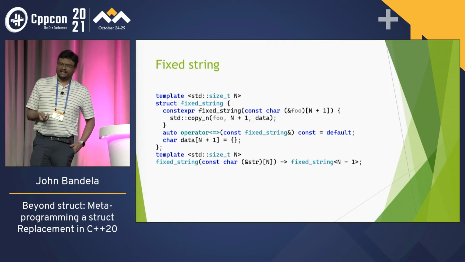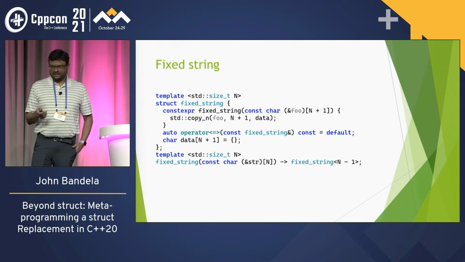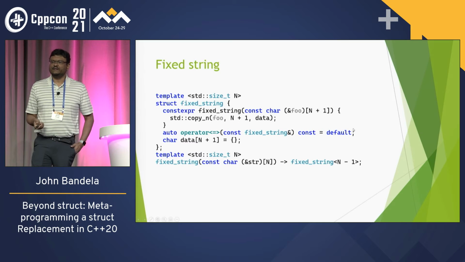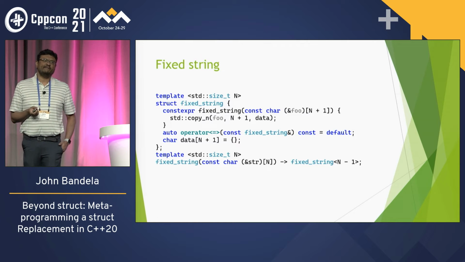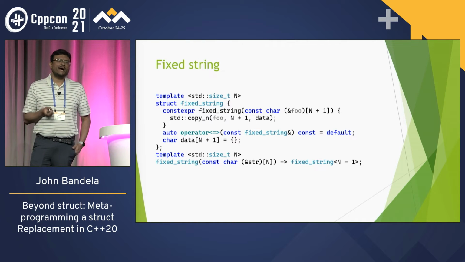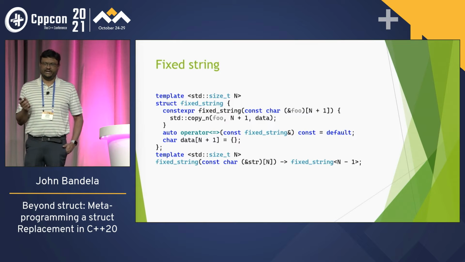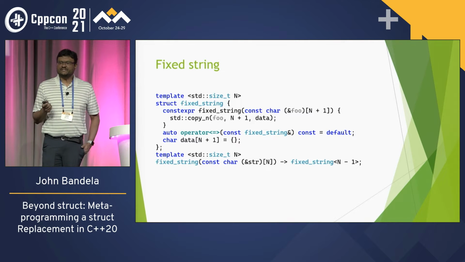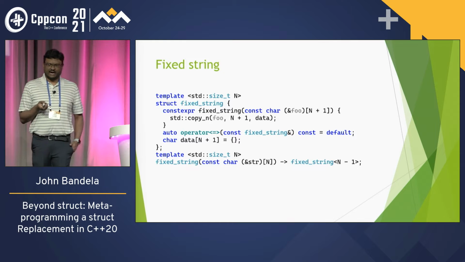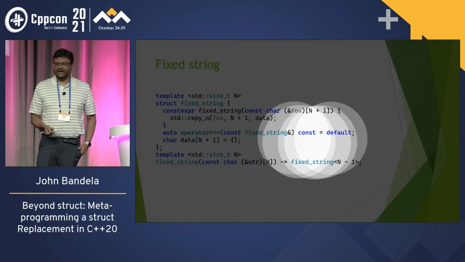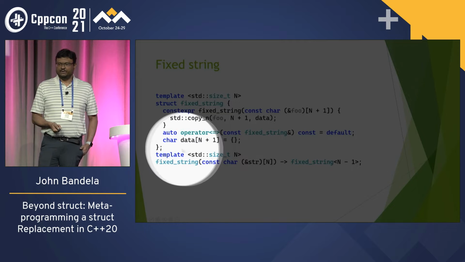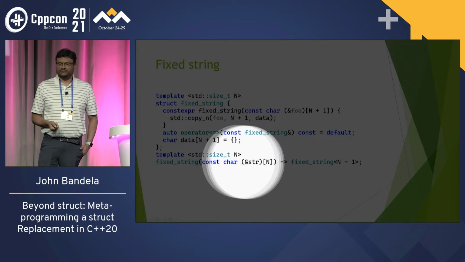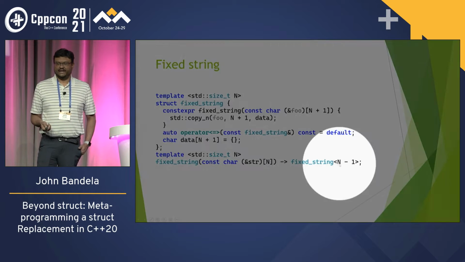The magic incantation here is the spaceship operator that's defaulted, and it's a structural type, we don't have any pointers or references. So with the default, the compiler knows how to compare equality and inequality and all that, and it can use that to see if two templates are the same. So we have this fixed string, and it's basically, read the paper, copy and paste. And at the bottom, we have a class template argument deduction guide that says, whenever you see a string of length n, create a fixed string of length n-1.